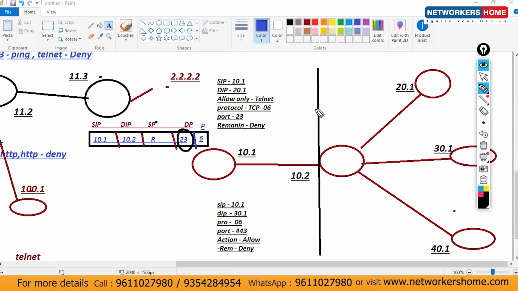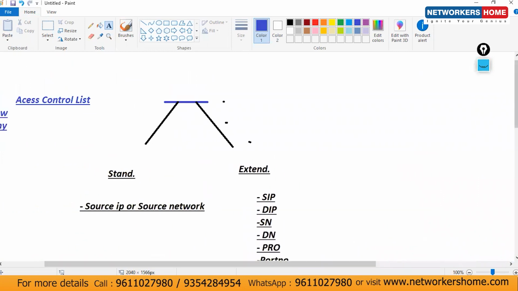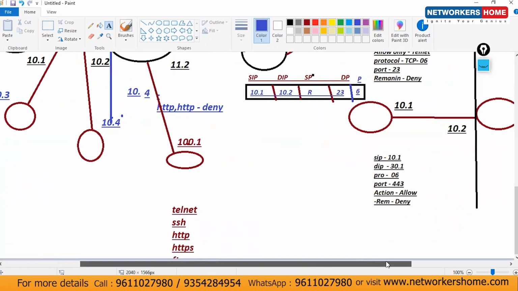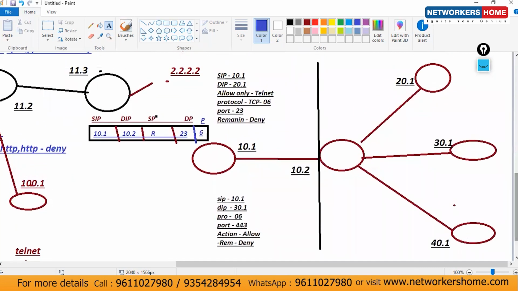Those types of things happen. So that concept is known as extended, meaning more and more flexibility we have. Clear or not? Okay, so this concept is all about the extended list. So guys, is the difference clear or not? What is the difference between standard access list and extended access list? Please note it down.